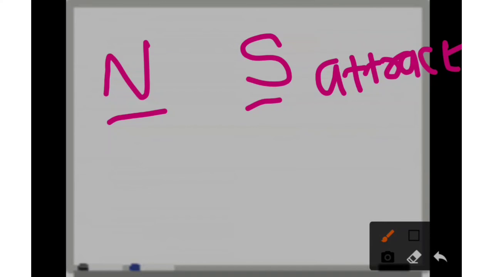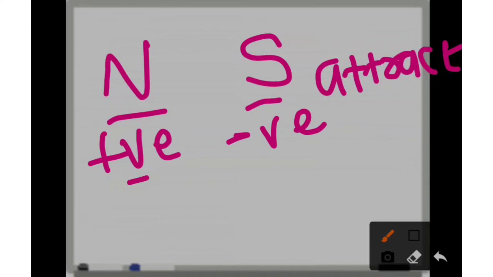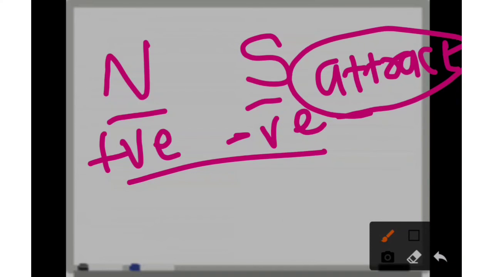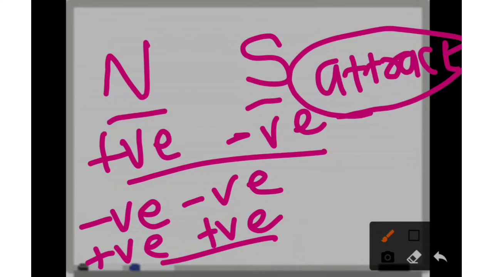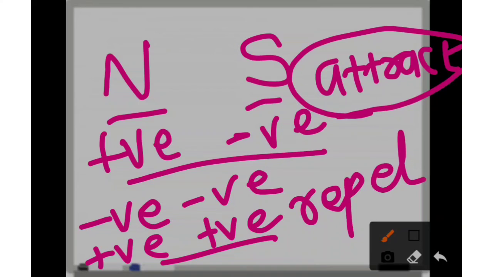Same way, if positive charge is there and if negative charge is there, means opposite charges are there, then they are going to attract each other. But when same charges are there, either negative negative or positive positive, at that time they are repelling each other. Okay, so this is about some charges.